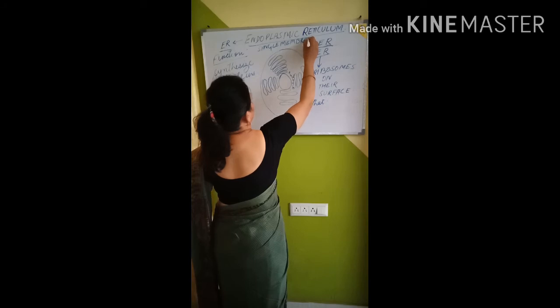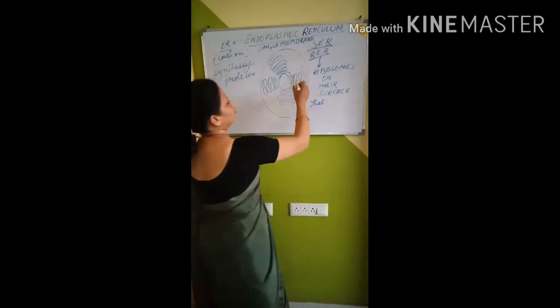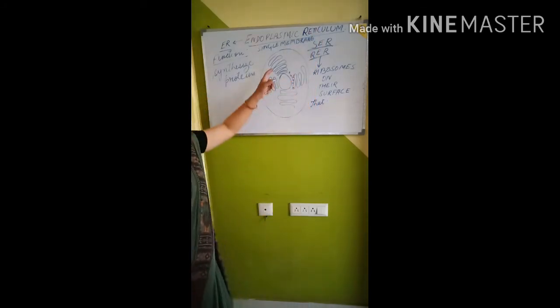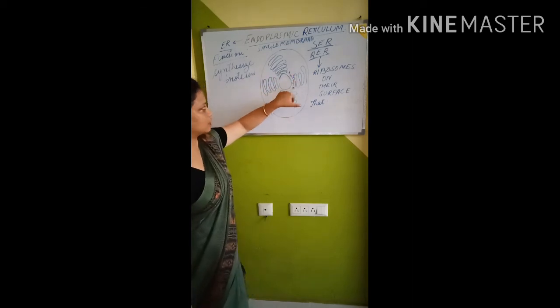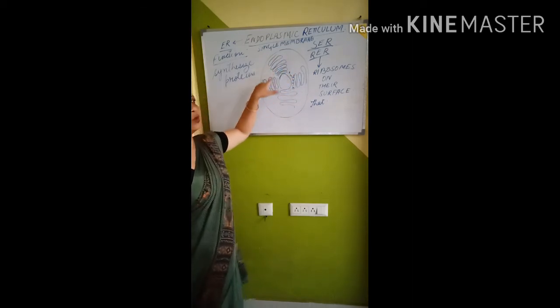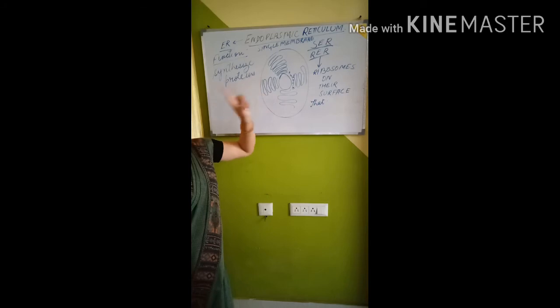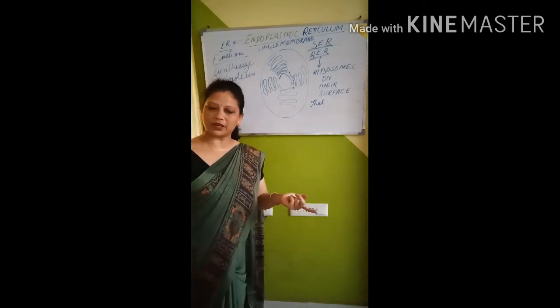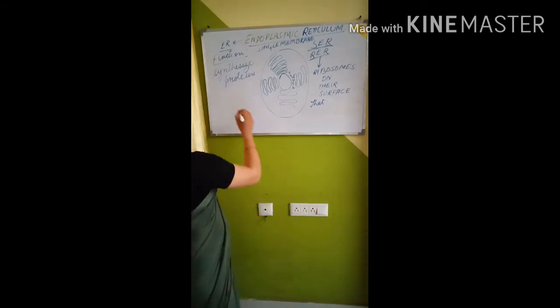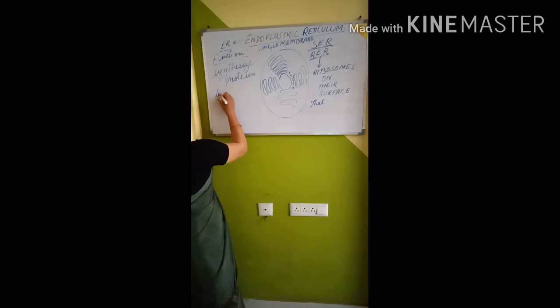This is a single membrane tube-like, framework-like structure which forms a network all over the cytoplasm, starting from the nucleus. Okay, and it also helps in transporting.